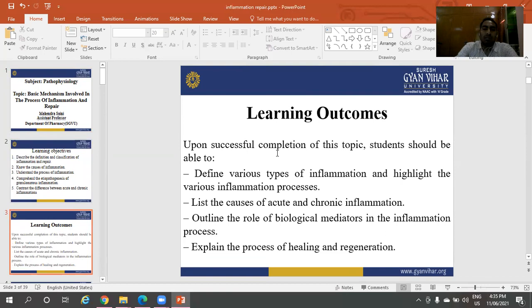Learning outcomes: upon successful completion of this topic, students should be able to define various types of inflammation and highlight the various inflammatory processes, list the causes of acute and chronic inflammation, outline the role of biological mediators in the inflammation process, and explain the process of healing and regeneration. These are the learning outcomes of the mechanism involved in the process of inflammation and repair.